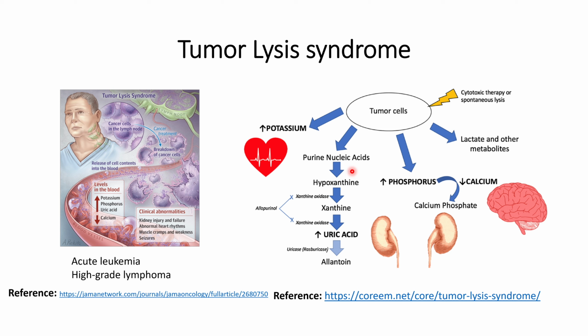The potassium will not affect the calcium that much. The phosphorus will affect the calcium. I will correct myself. The lysis of the tumor cells leads to an increase in the phosphorus content, and that will soak up some of the calcium. So the calcium content in the blood will get reduced, and this will also affect the brain, as calcium is also essential for proper brain function. Other side effects that might occur are effects on various metabolisms going on within the body.